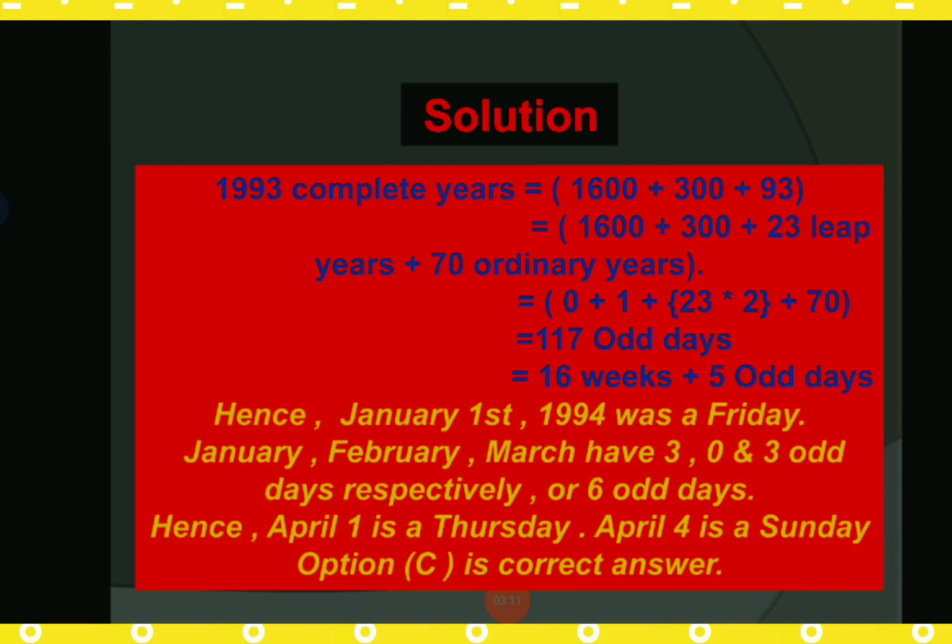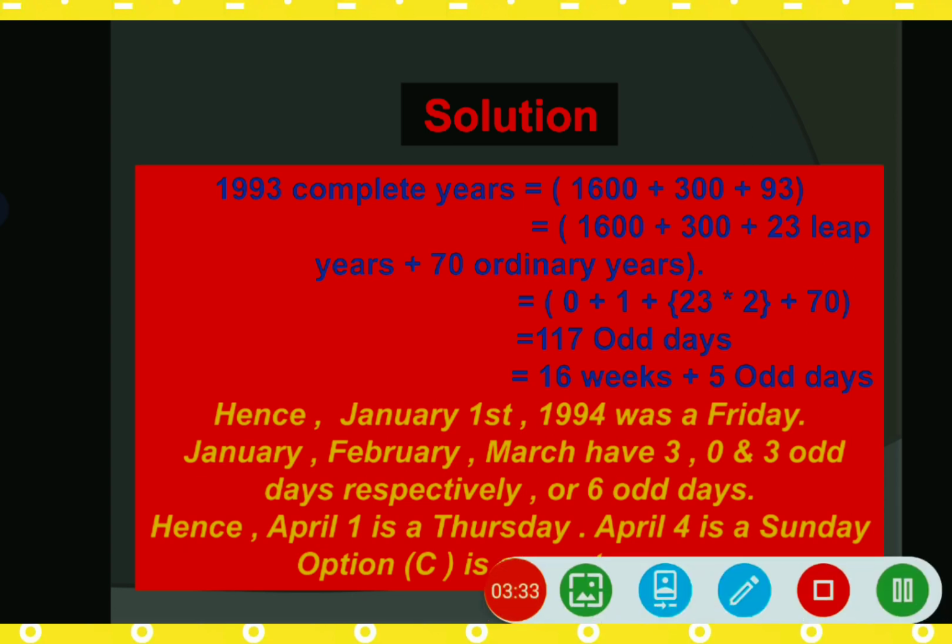Okay, so April 1st is a Thursday. So 1st April Thursday, then 2nd Friday, 3rd Saturday and 4th Sunday. So April 4 is a Sunday. Clear? So April 4 is a Sunday.